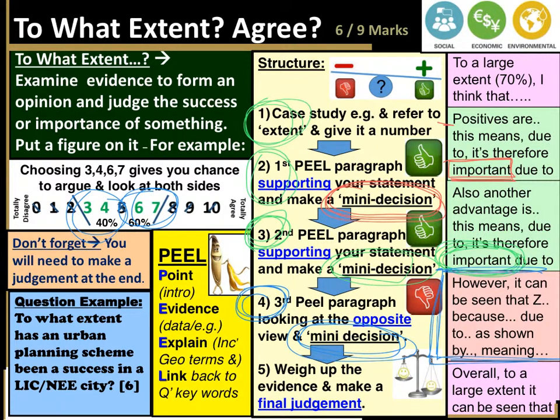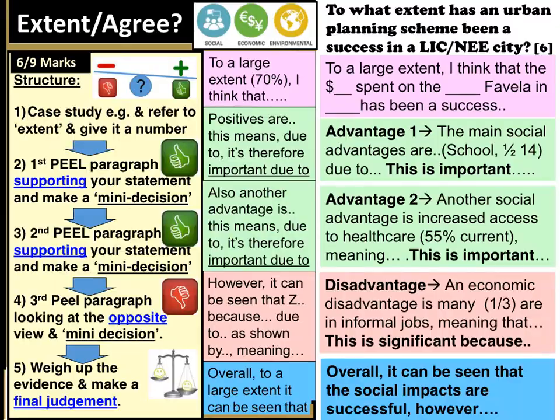Your mini decision will be: this is significant because, this is important because. Once you've done that, weigh up the evidence and make your final decision. In the pink box on the bottom right, you've got: overall, to a large extent, I think that, and then sum up your mini decisions. The next slide is going to have all the information on the left removed. We can move the information over to the left and we've got space for some possible answers.